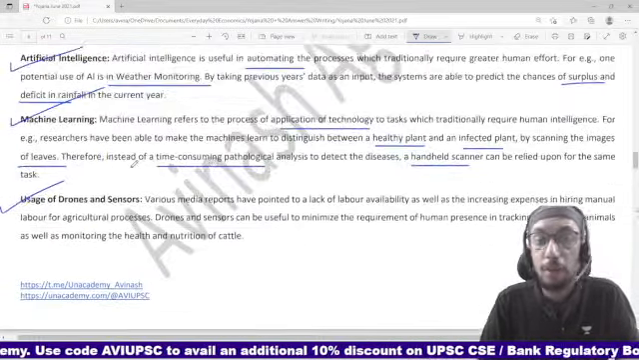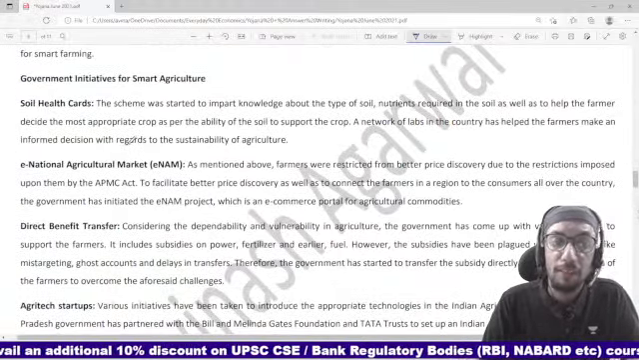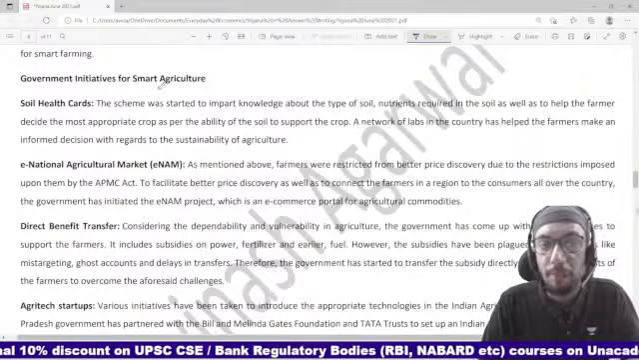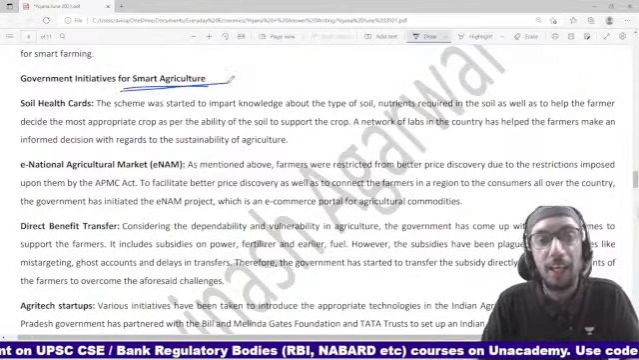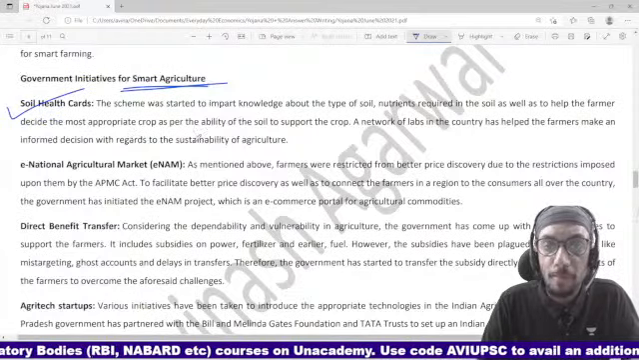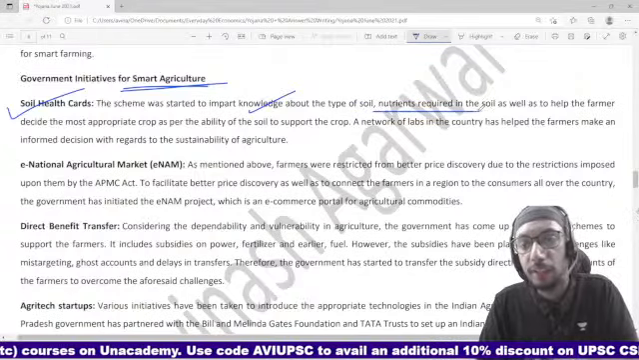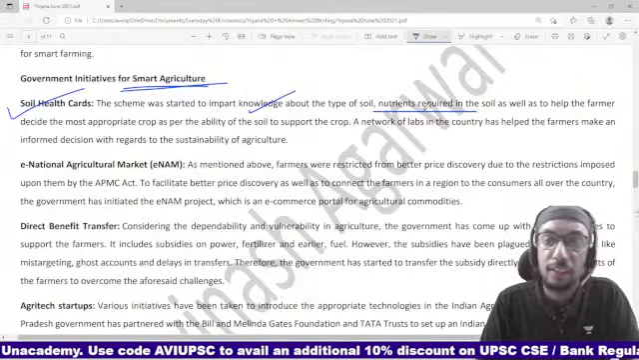So you need to be able to mention these technologies as a part of your answer, my friends. There are various initiatives that have been taken up by the government to smartify agriculture, if I may, right? So for example, soil health card, right? It tries to impart knowledge about the soil, about the nutrients required, about the nutrients present within the soil.